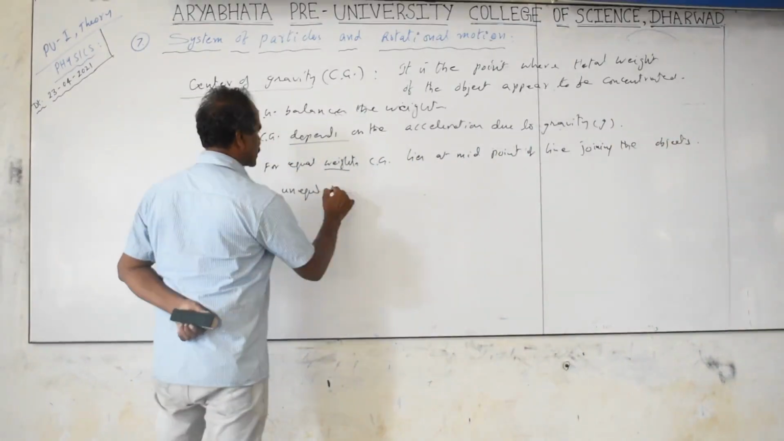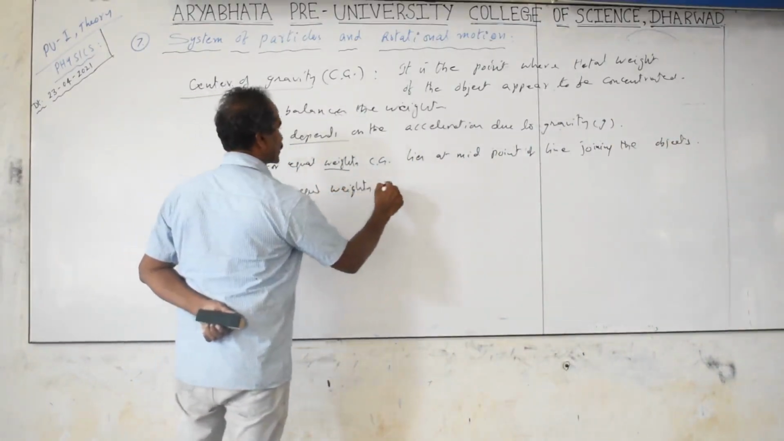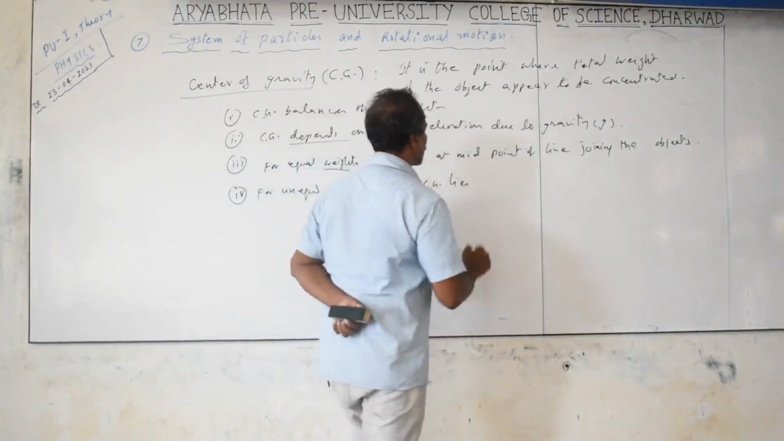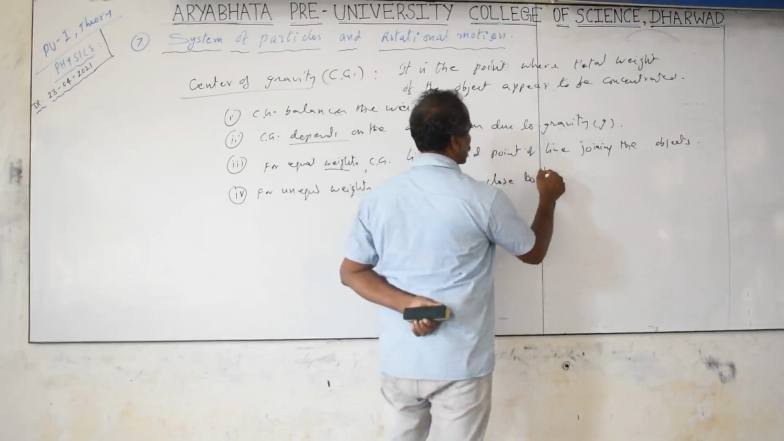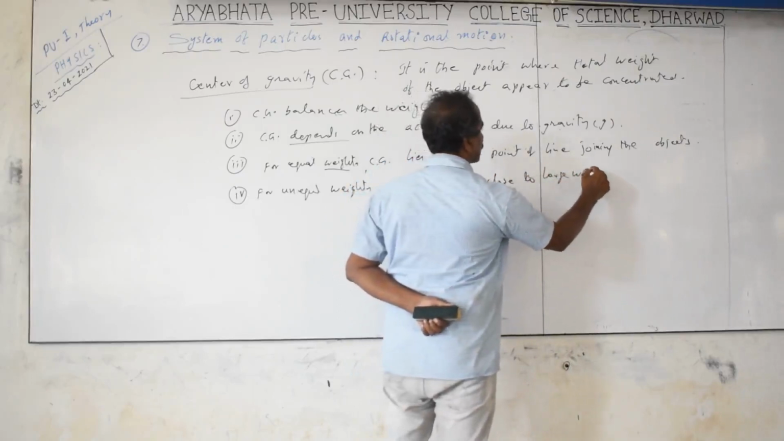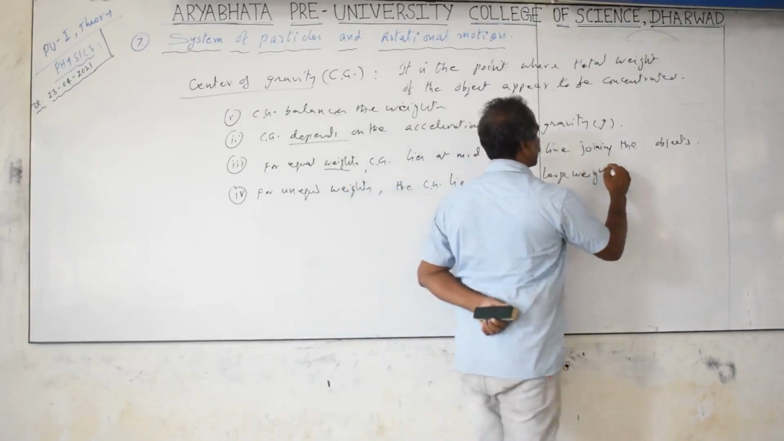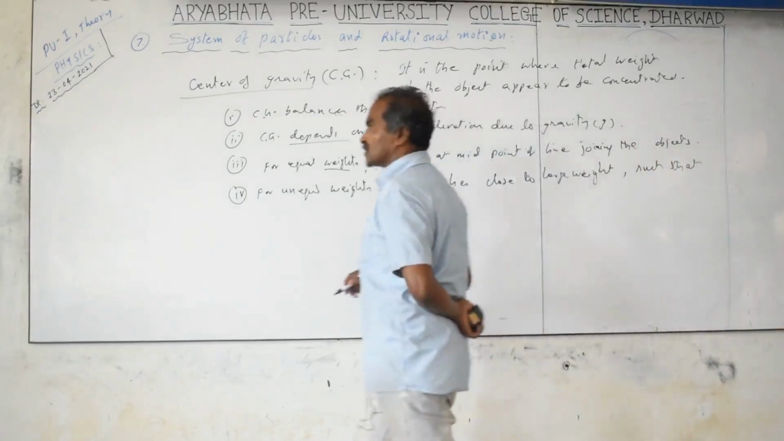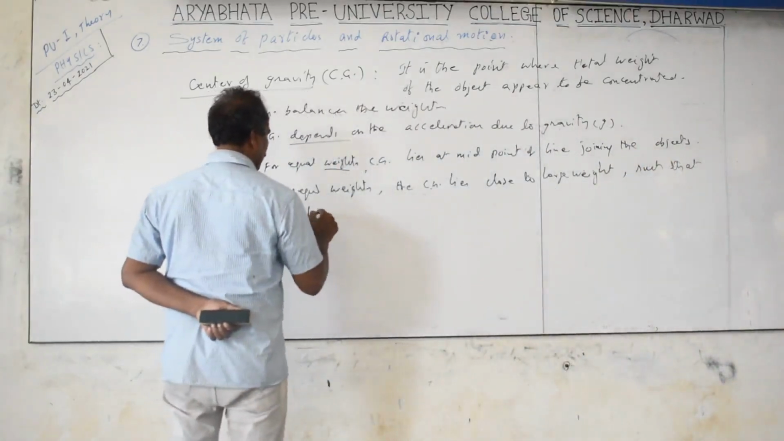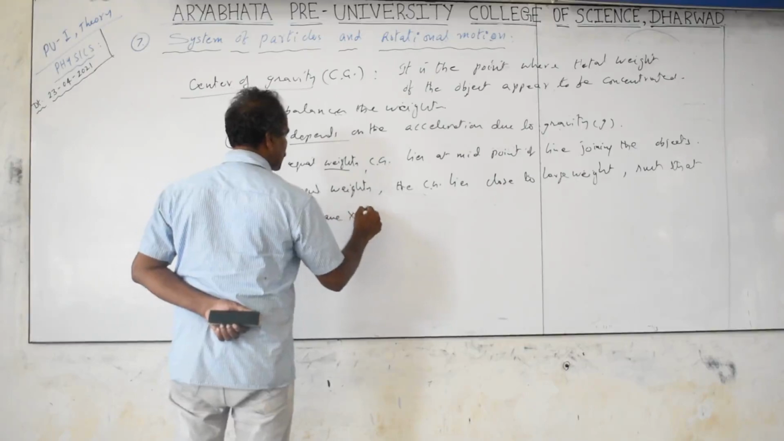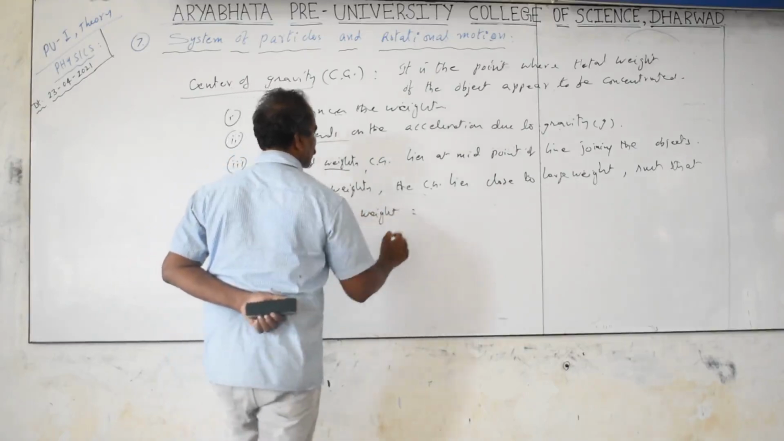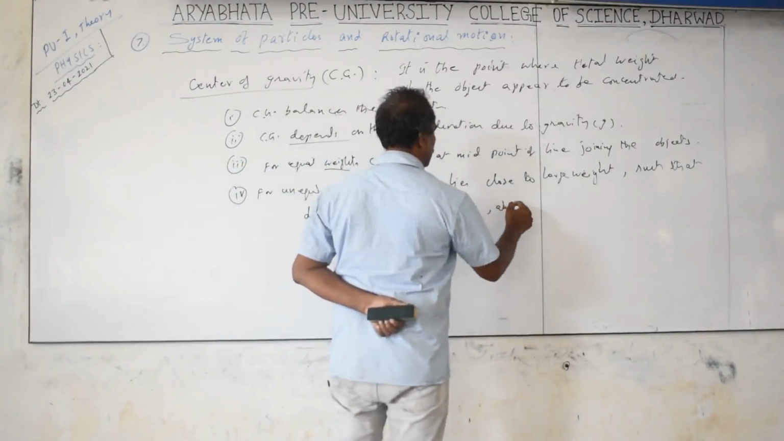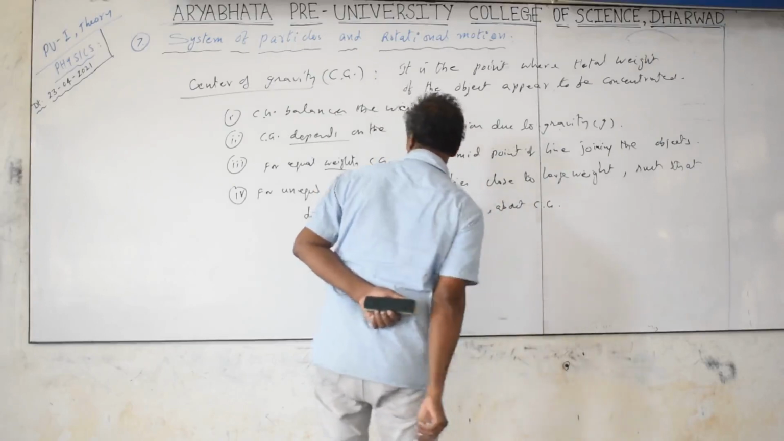For unequal weights, the CG, center of gravity, lies close to the larger weights, such that distance into weight is equal to a constant about the center of gravity.